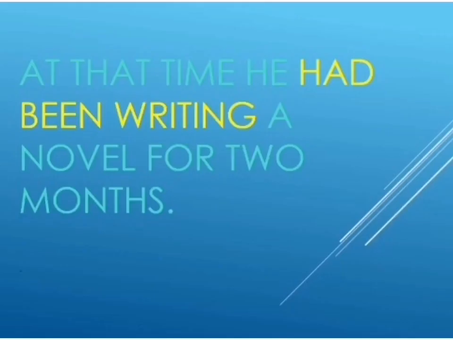He was continuing his work in the factory in those days. Another example for past perfect continuous tense. At that time, he had been writing a novel for 2 months.